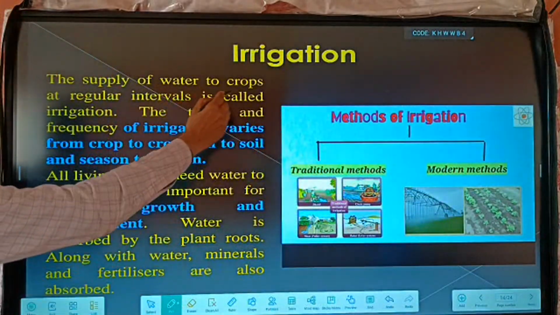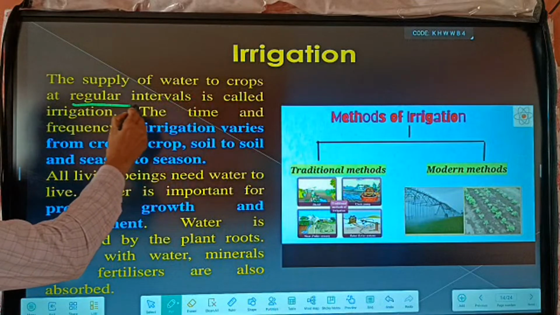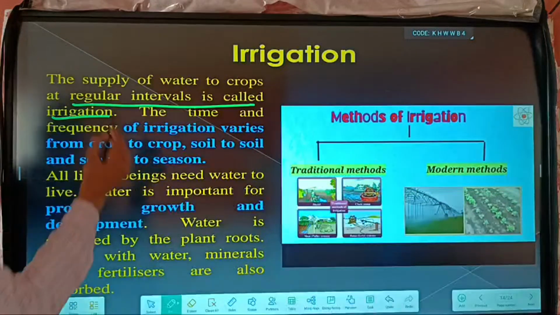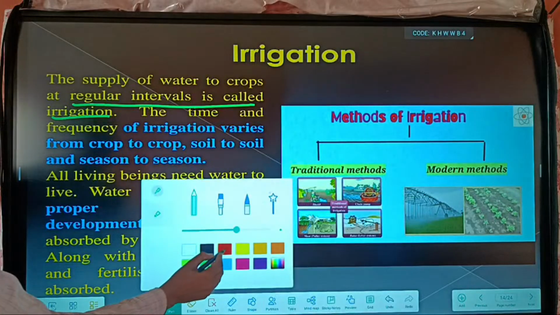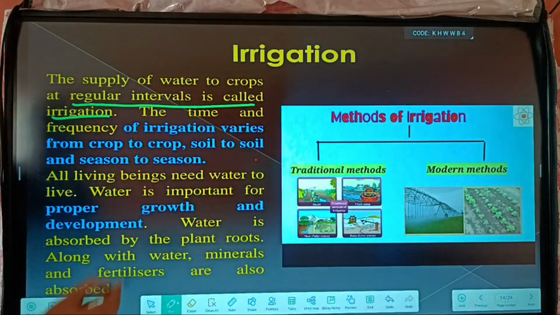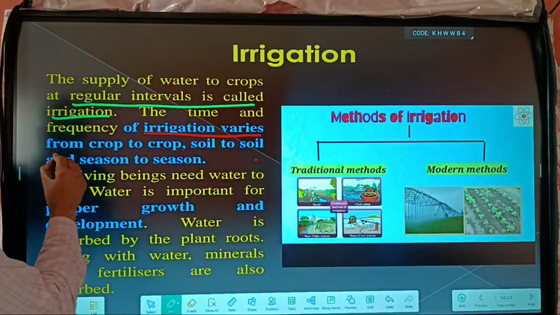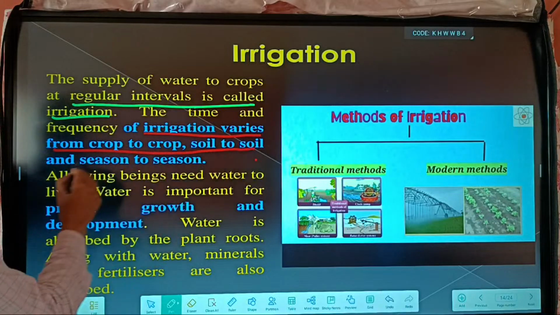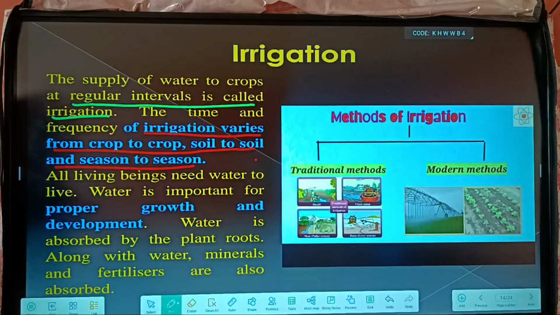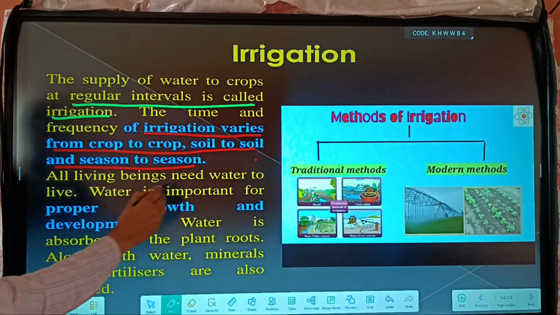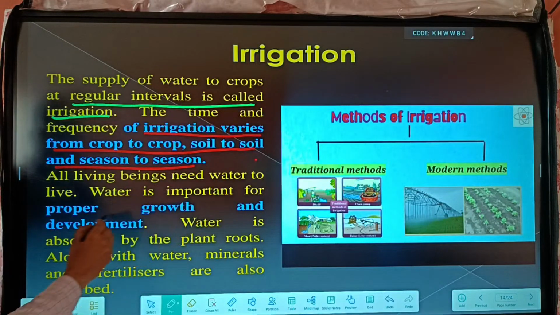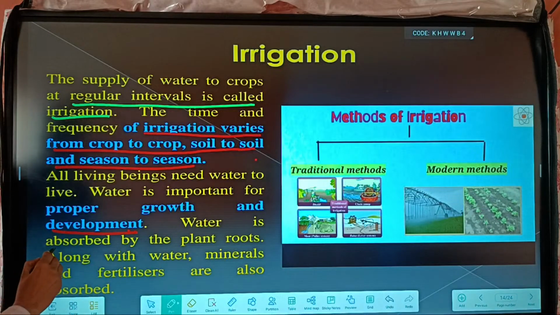The supply of water to crops at regular intervals is called irrigation. What is important here? Regular interval. Irrigation varies from crop to crop, soil to soil and season to season. All living beings need water to live, and water is important for proper growth and development. Water is absorbed by the plant roots, and along with the water, minerals and fertilizers are also absorbed.